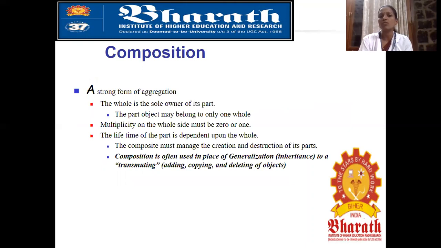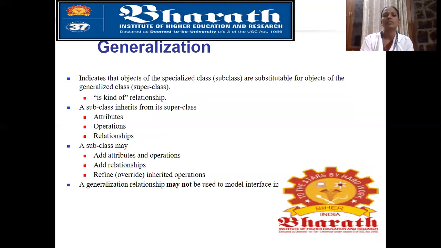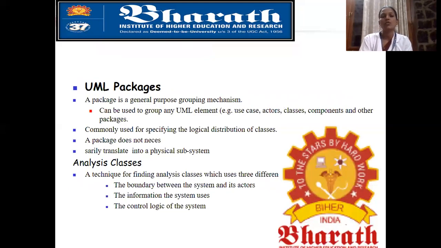Composition is a strong form of aggregation. Generalization indicates that objects of the specialized class are substitutable for objects of the generalized class. Here we have explained our inheritance concept, that means superclass and subclass. UML package: a package is a general purpose grouping mechanism.